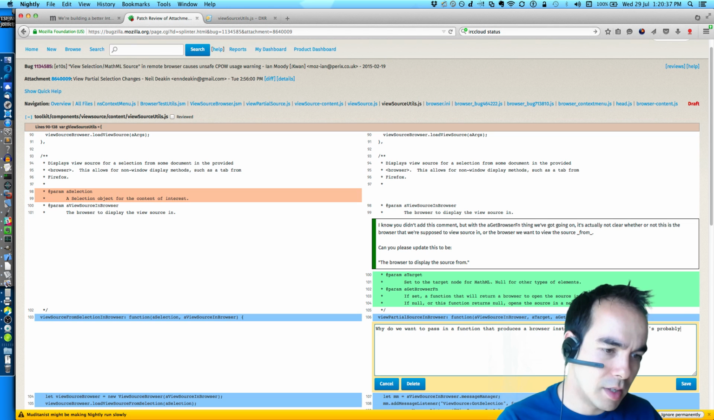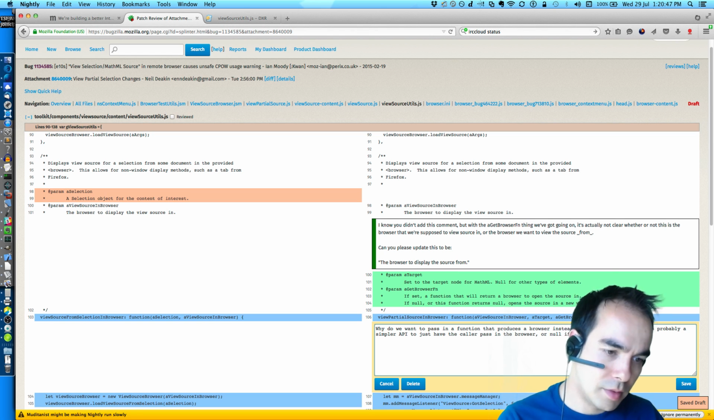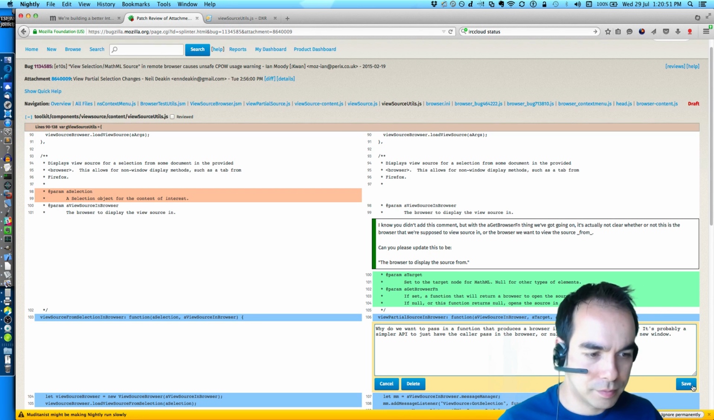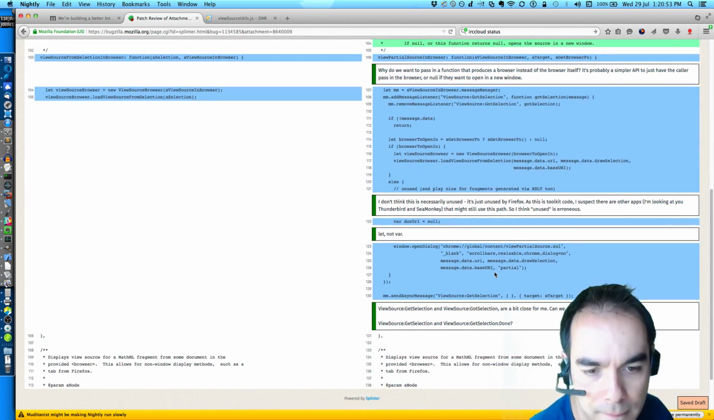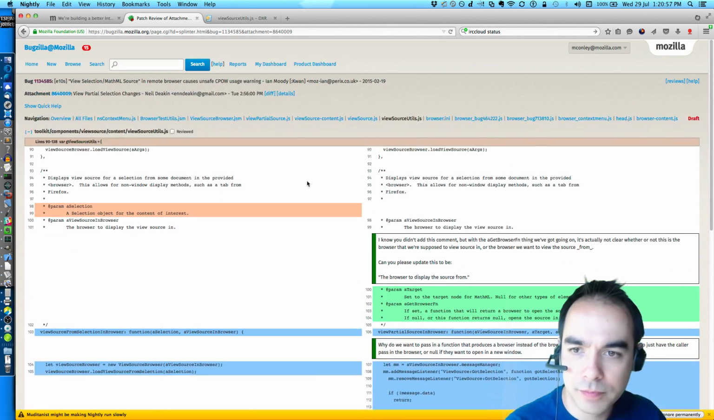It's probably a simpler API to just have the caller pass in the browser, or null if they want to open it up in a window. So I stand by my comment there. I think that is true.